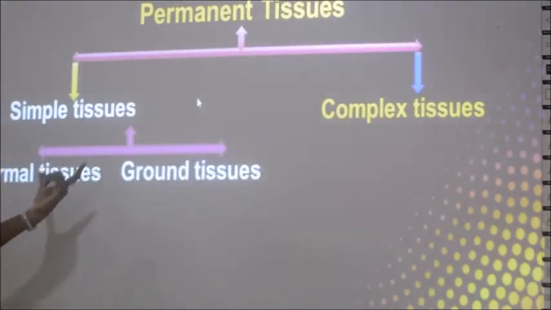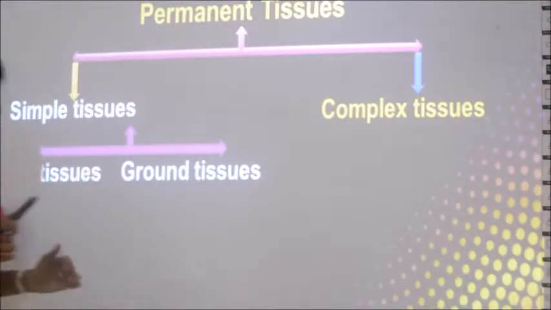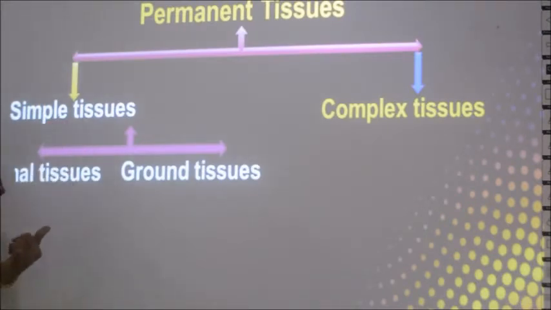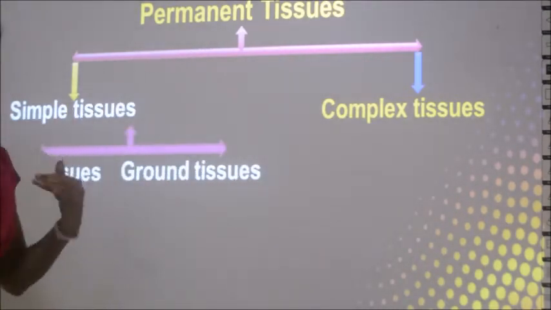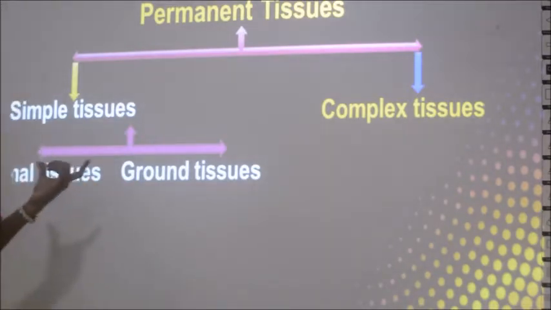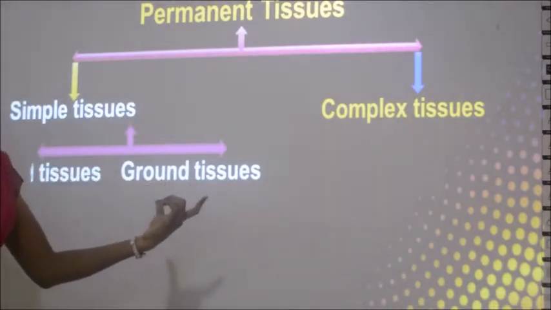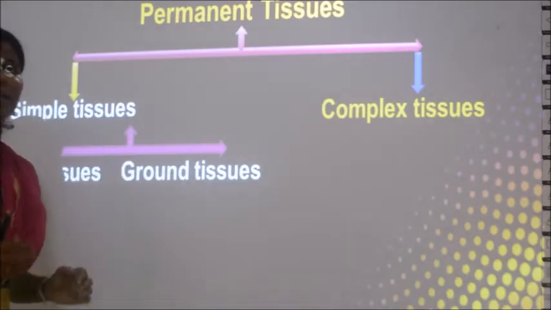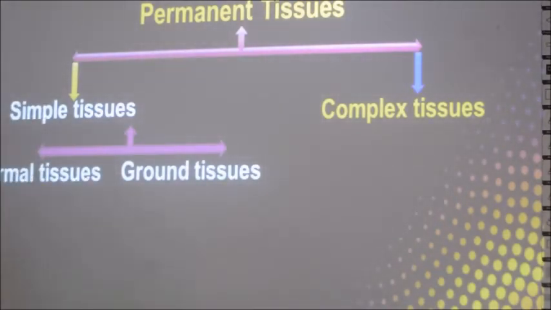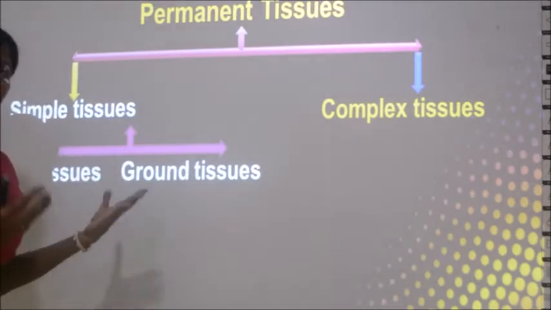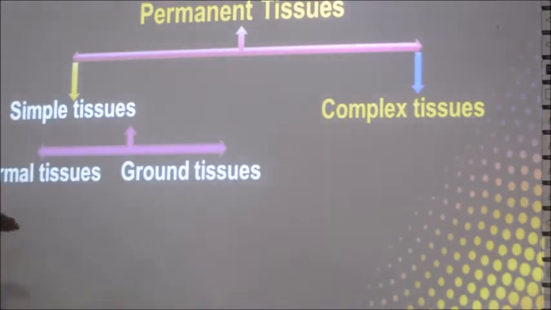Then again these simple tissues are divided into two types called ground tissues and dermal tissues. So what did we learn? Permanent tissues are of two types, simple and complex. Again simple tissues are of two types called dermal tissues and ground tissues. In this lesson we will be learning in detail about the properties of each type of cell. What are the properties in dermal tissues? What are the properties in ground tissues? These are all you are going to learn about in this class.